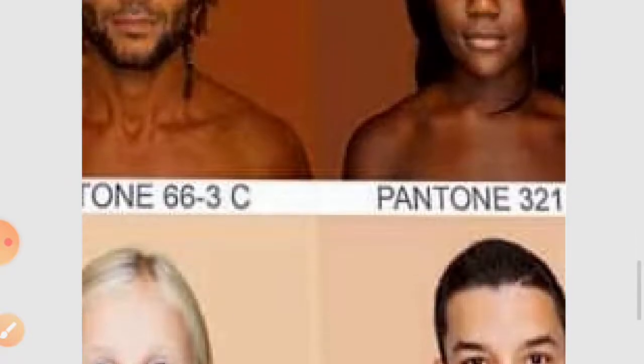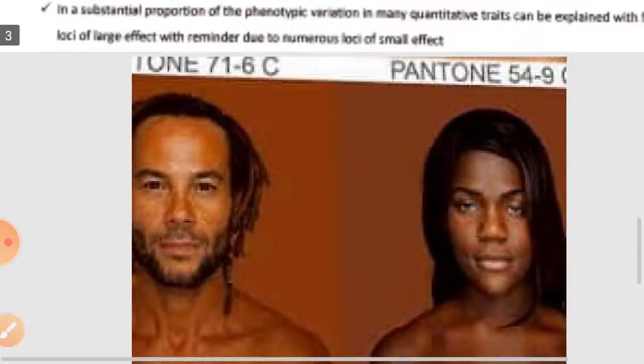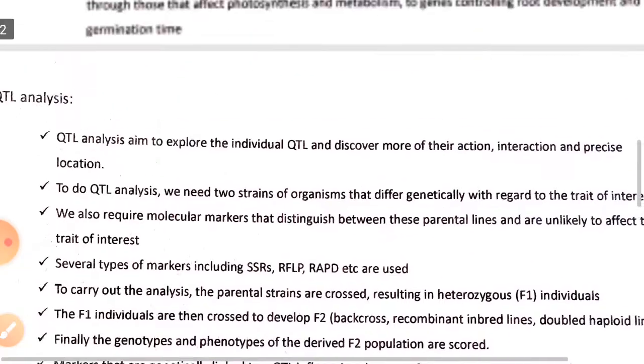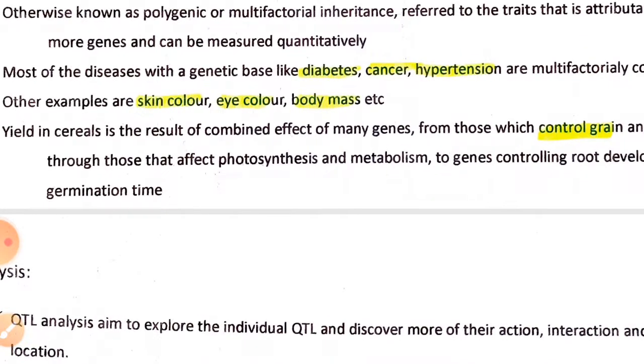Let's see. Next, many genes also control a single trait. Here I will take some examples like skin color, eye color, and body mass.